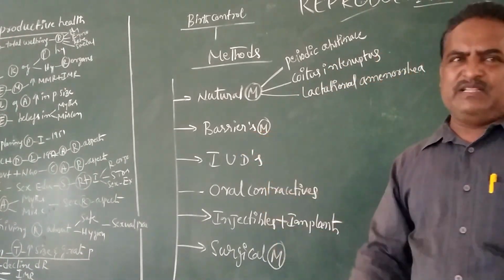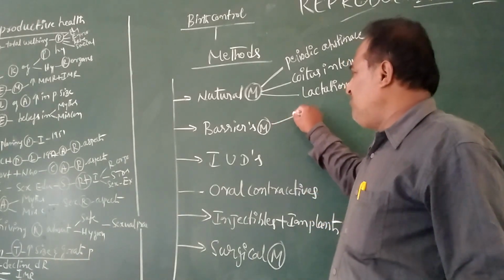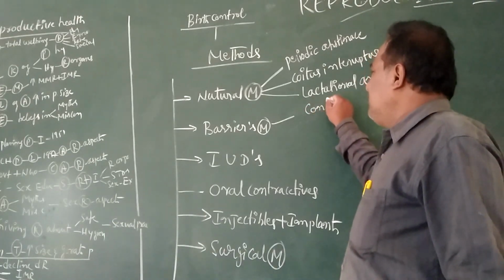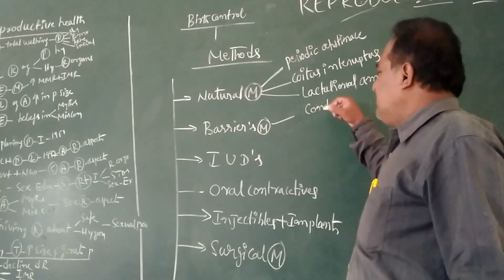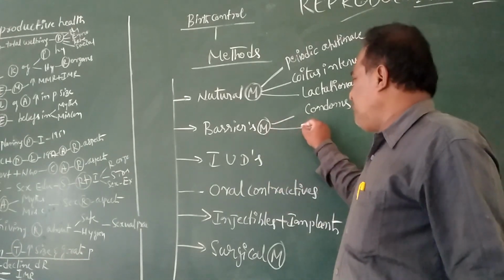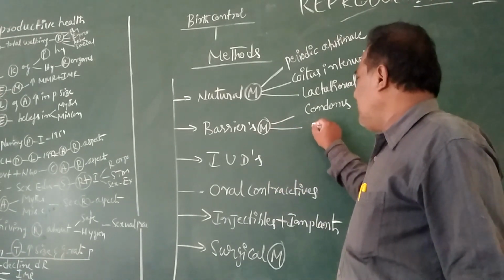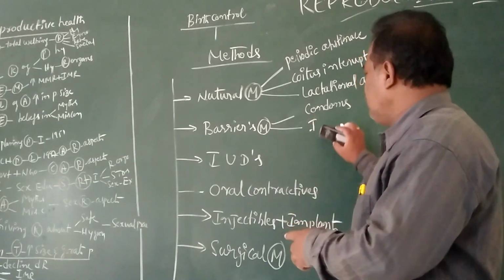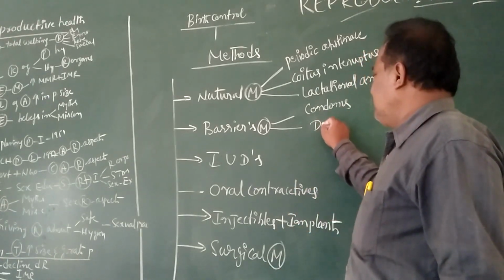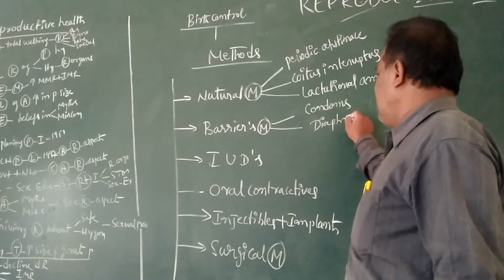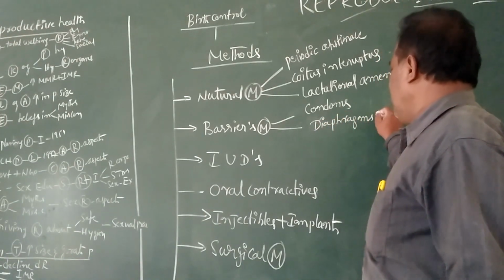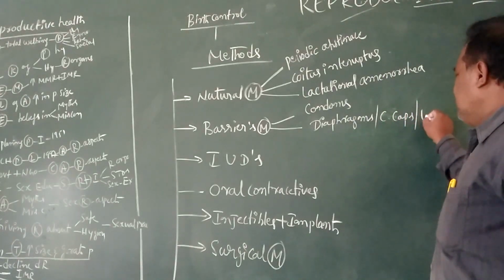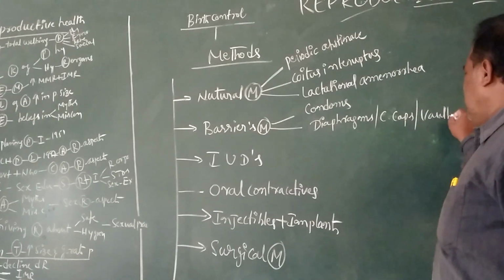These are the methods which occur in the case of natural method of contraception. In the case of barriers method, there are also different kinds. One is the use of condoms, diaphragms, cervical caps or cords.